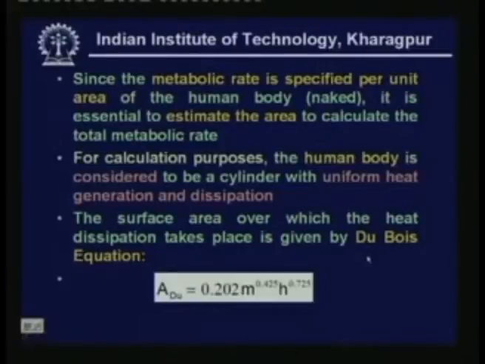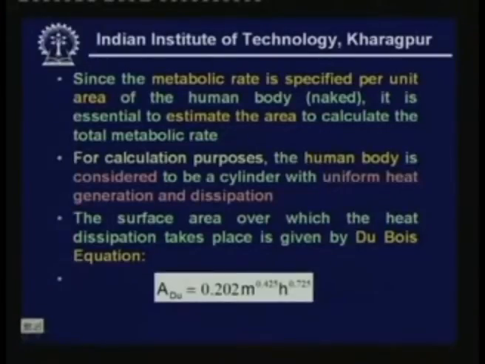Since the metabolic rate is specified per unit area of the human body, when we say unit area of the human body, normally it is referred to the unclothed or naked body. So, it is essential to estimate the area to calculate the total metabolic rate. You have seen that the metabolic rates are specified in terms of MET, and MET itself is defined in terms of watts per meter square. That meter square in the denominator refers to the surface area of the human body. So, if we want to find out the total heat rejected from the human body, then we have to know not only the metabolic rate, but also the surface area from which the heat dissipation is taking place. So, we have to calculate the surface area of a human body.